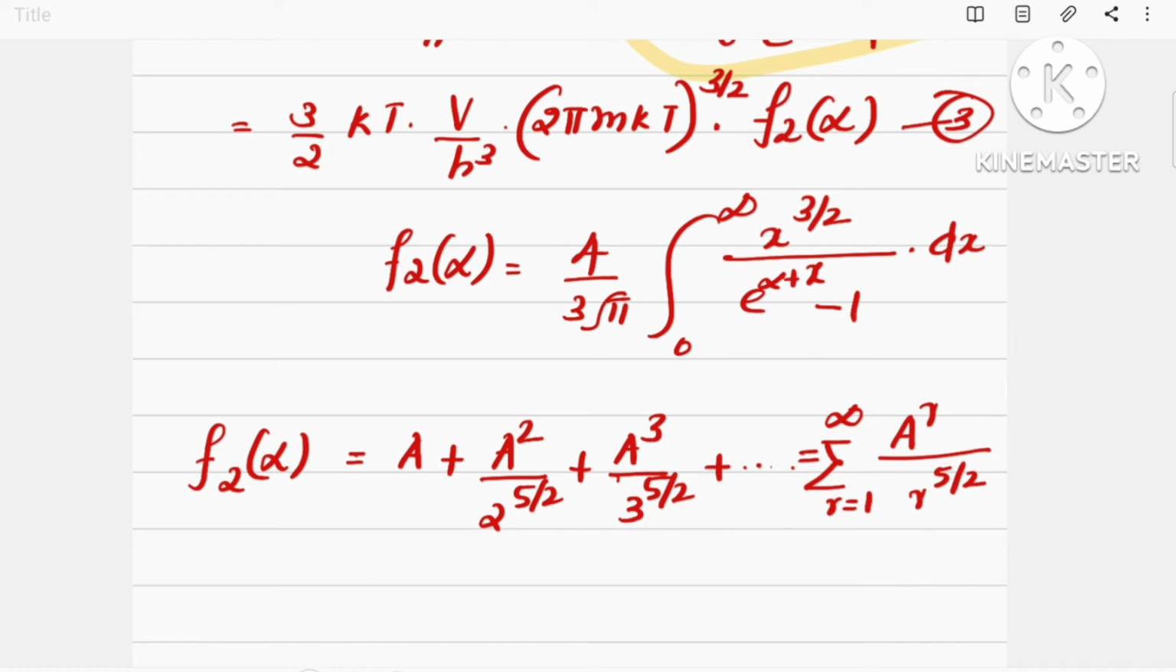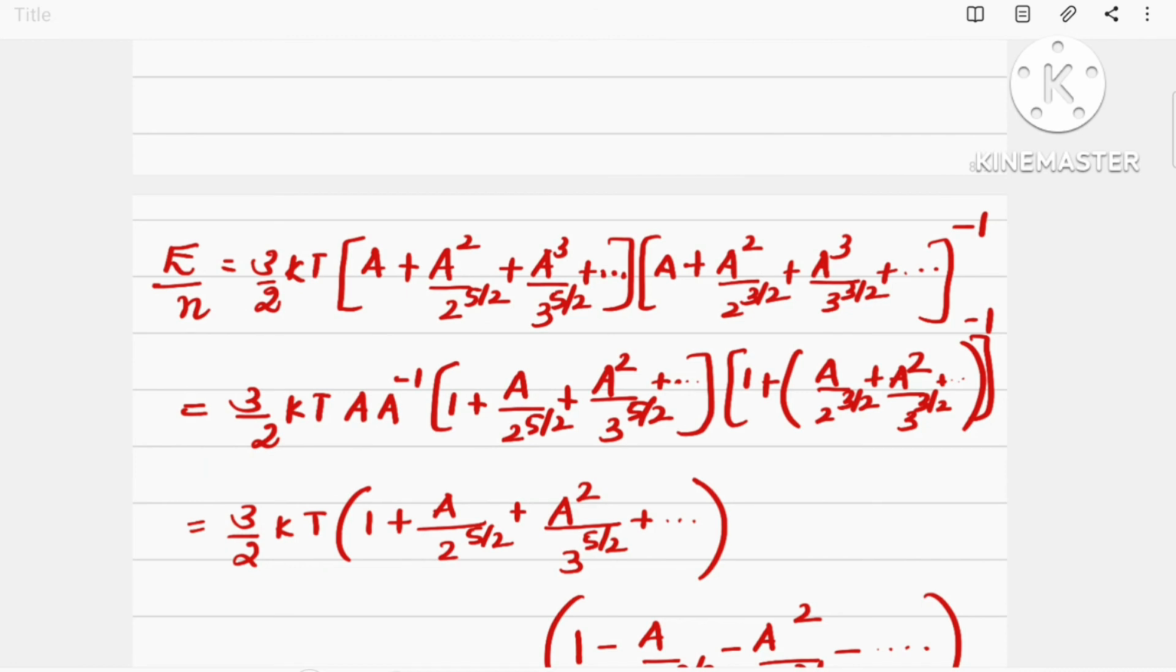Similar to f1 of alpha, f2 of alpha is also found using the standard integration result as a plus a square divided by 2 raised to 5 by 2 plus a cube divided by 3 raised to 5 by 2 plus etc., that is equal to summation over r equal to 1 to infinity a raised to r divided by r raised to 5 by 2.